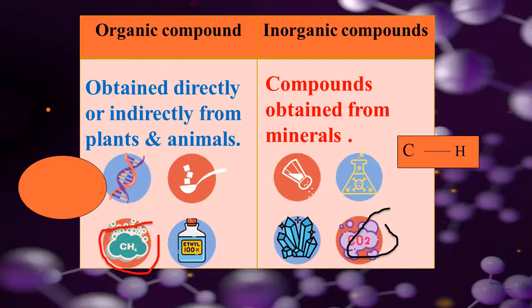But in carbon dioxide only carbon is there, no hydrogen is present. That's why it is listed as an inorganic compound. If the compound has a carbon-hydrogen bond, then only that compound will be an organic compound. But in carbon dioxide, the carbon-hydrogen bond is not there, that is why it is listed as an inorganic compound.